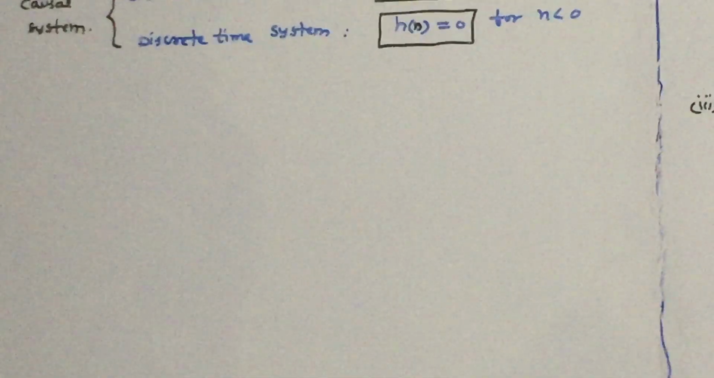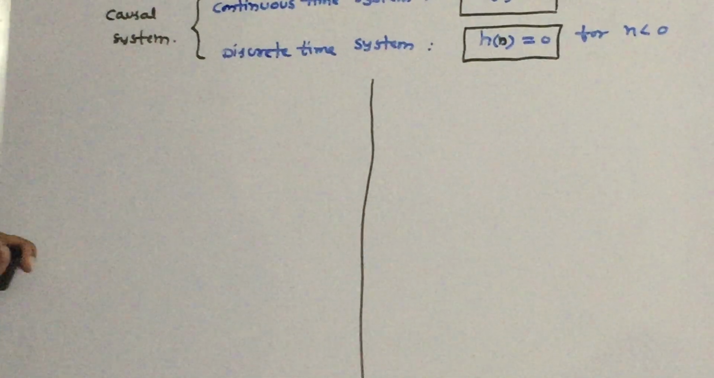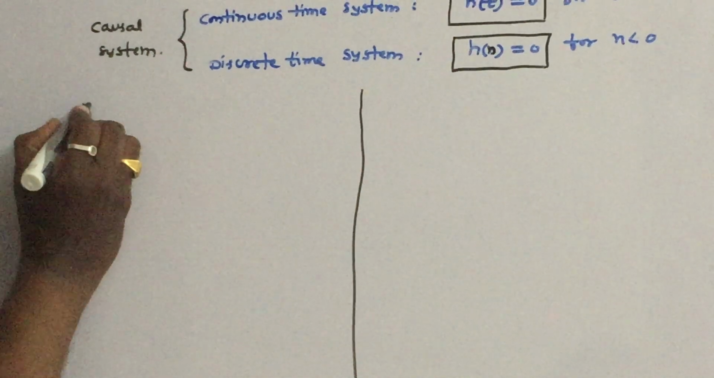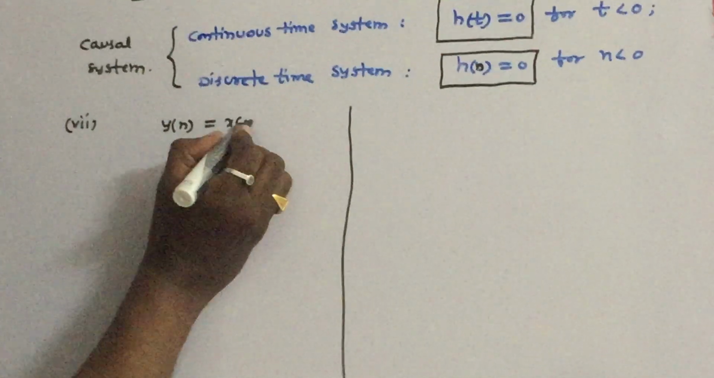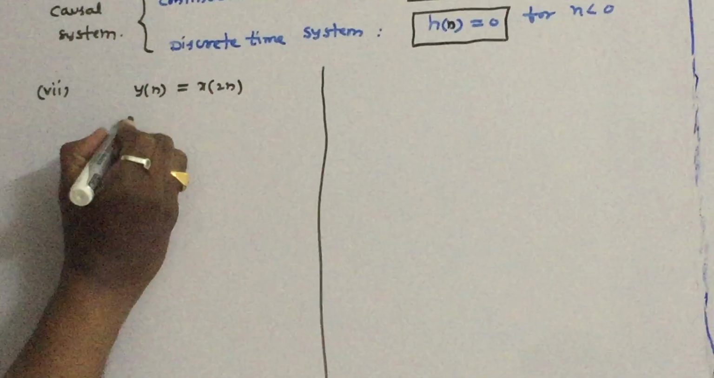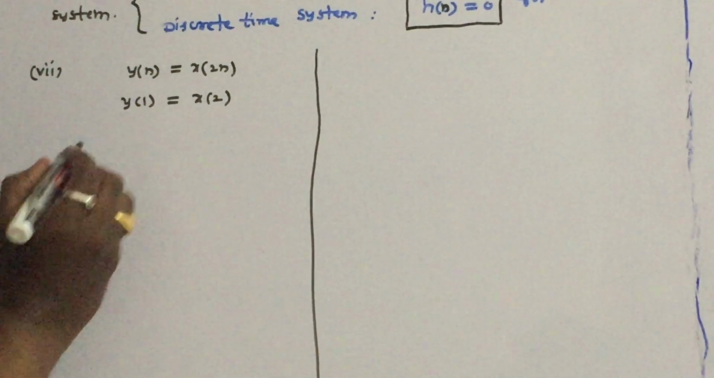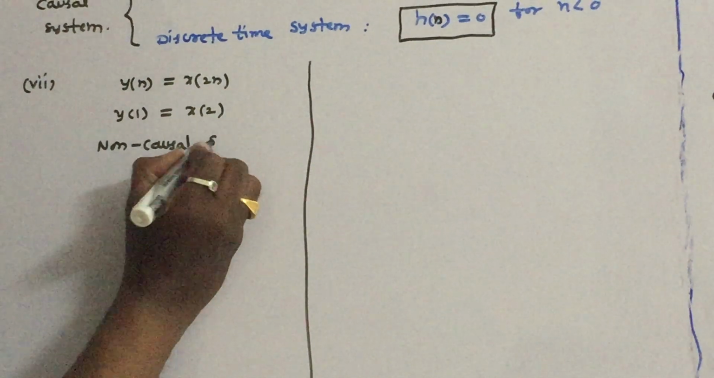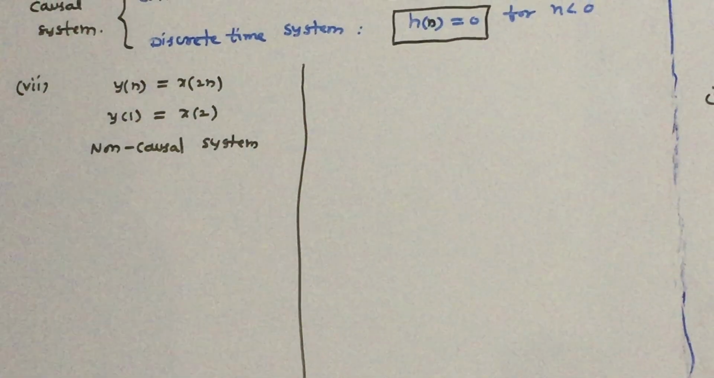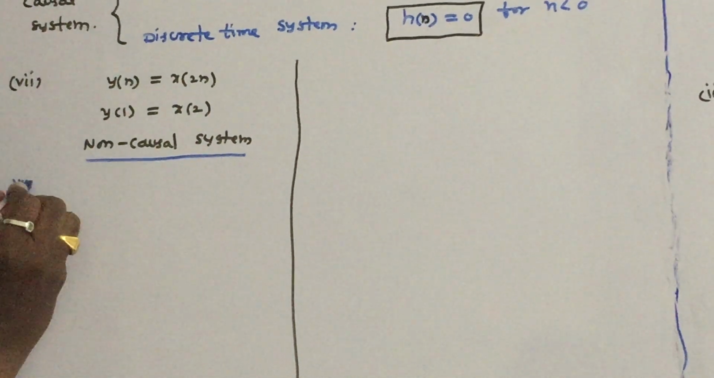So let us see the seventh example. y of n is equal to x of 2n. You can easily say that if you substitute y of 1, you get x of 2. It depends upon future values of input. Therefore it is a non-causal system. You can easily say that it is a non-causal system.